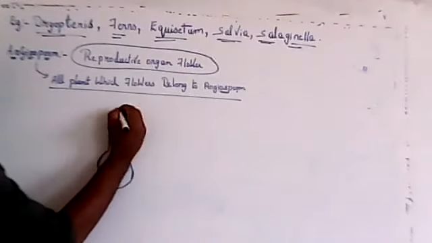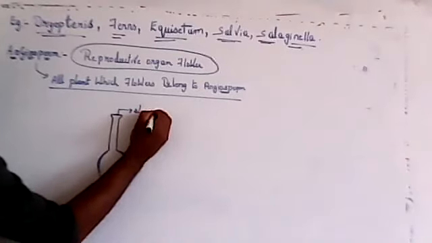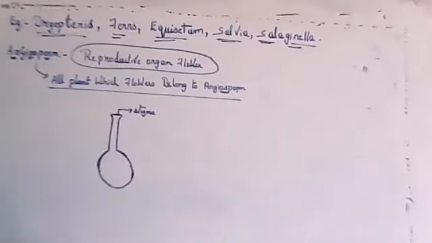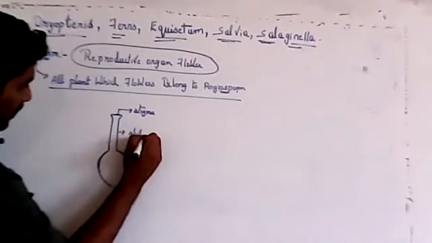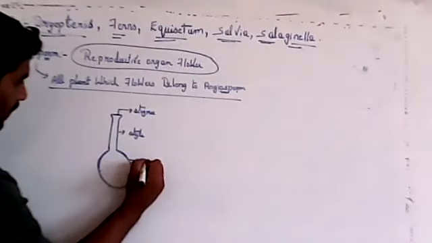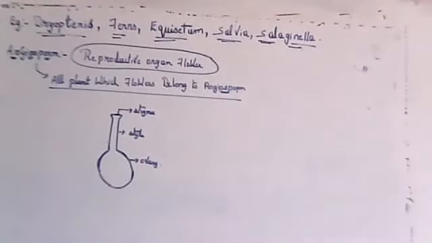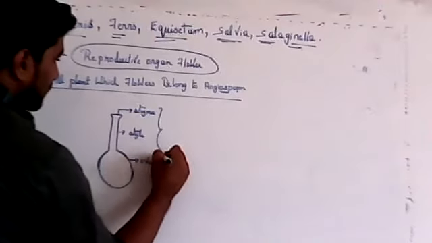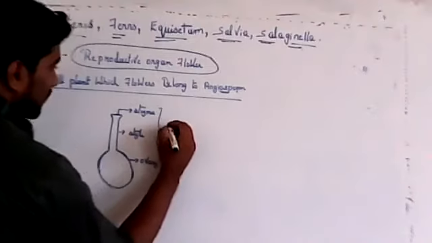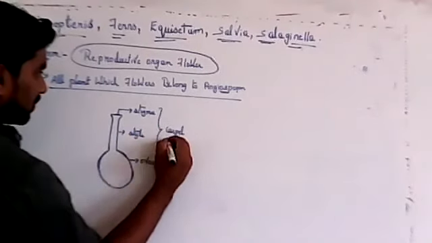The top part is called stigma, then next the style, then the ovary. So inside the flower you will find the female reproductive parts: stigma, style, ovary. All three together can also be called carpel or pistil.